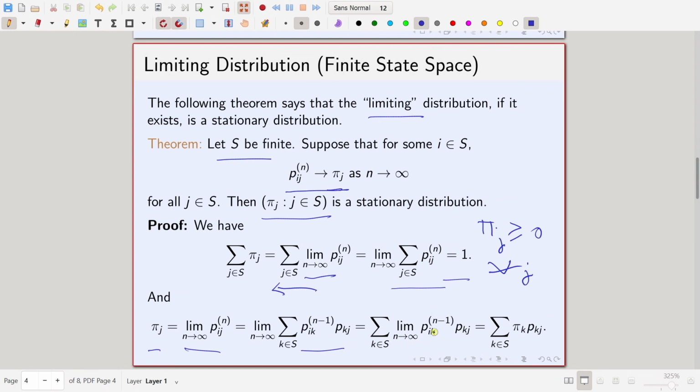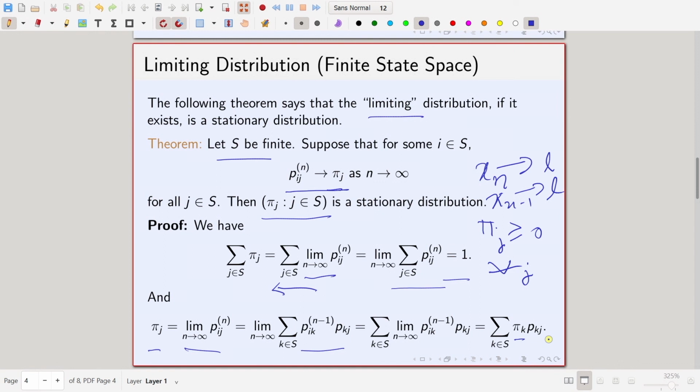So, if limit n going to infinity Pik^n is pi k, then limit n going to infinity Pik^(n-1) is also pi k. This is just simple, like if xn goes to something as n goes to infinity, then xn minus 1 also goes to the same limit as n goes to infinity. Fine. So, this limit is equal to pi k, because that is our assumption that pi k is a limiting distribution. So, you get this is equal to sum over k in S pi k Pkj, which is precisely